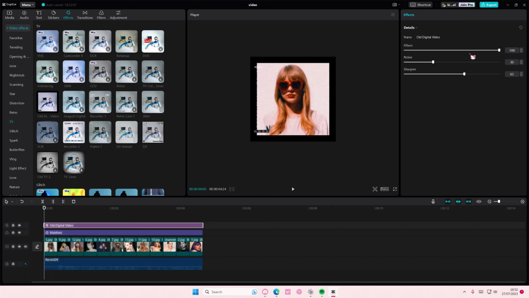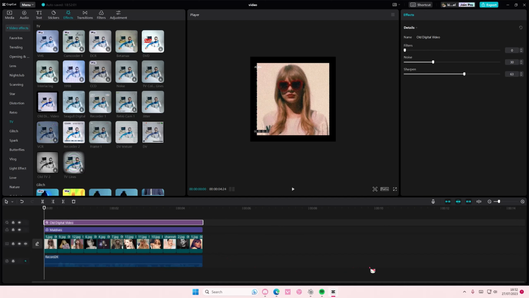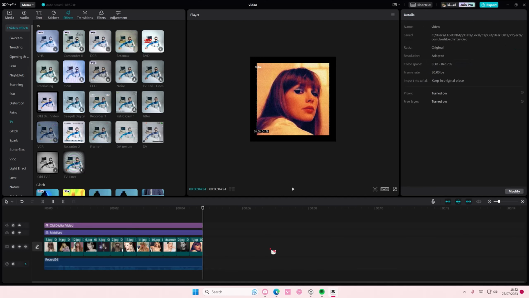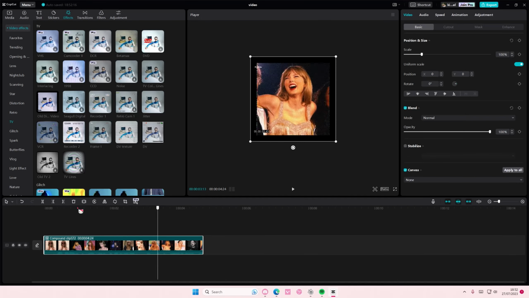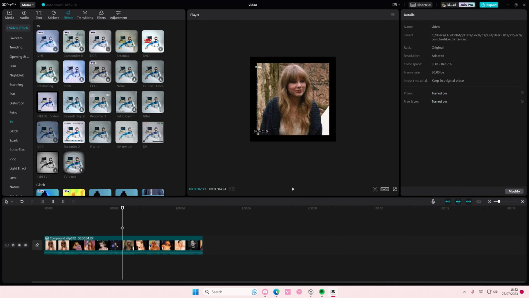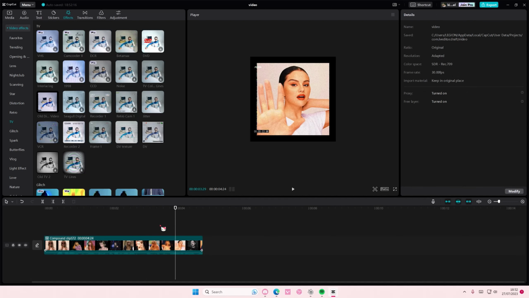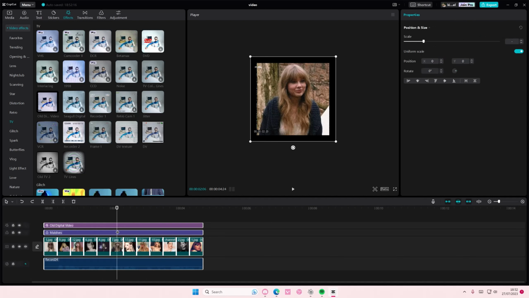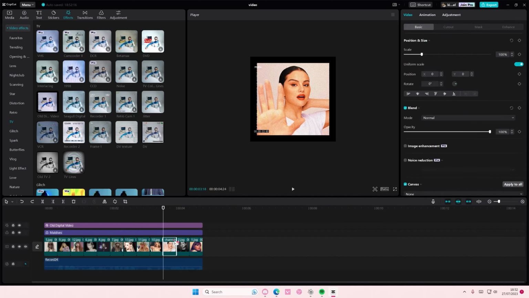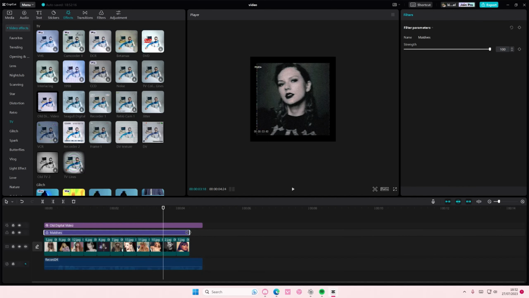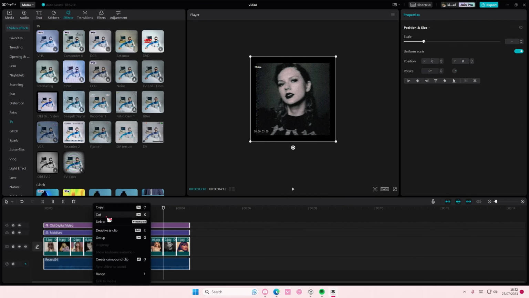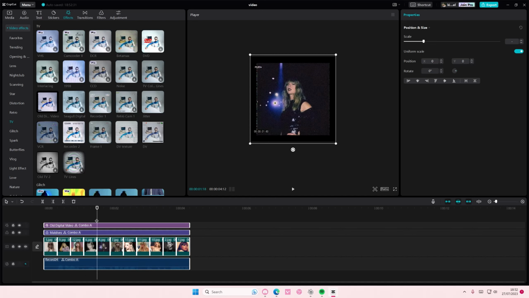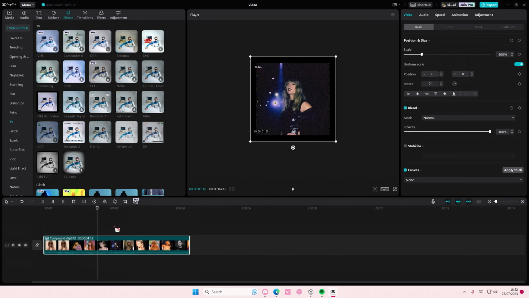And once you're done adding everything, you're just going to select everything or press Control A on your keyboard. Then you're going to simply right click and create compound clip. Now you can group them, but it won't turn them into one track like this. As you can see, if I select everything and right click, you can also group them, but it's not going to turn them into one single clip like that.